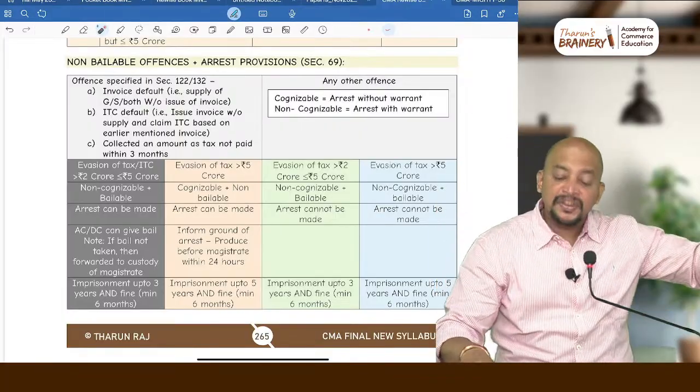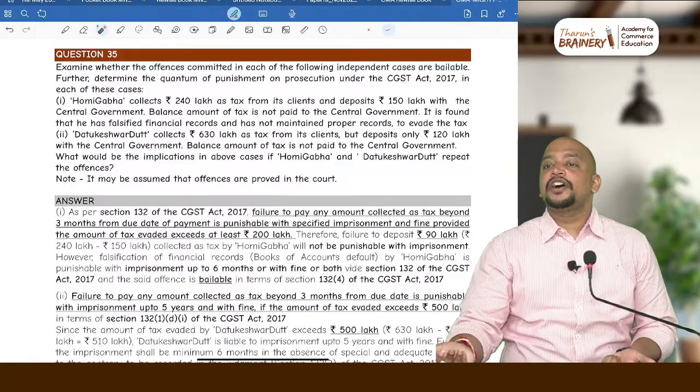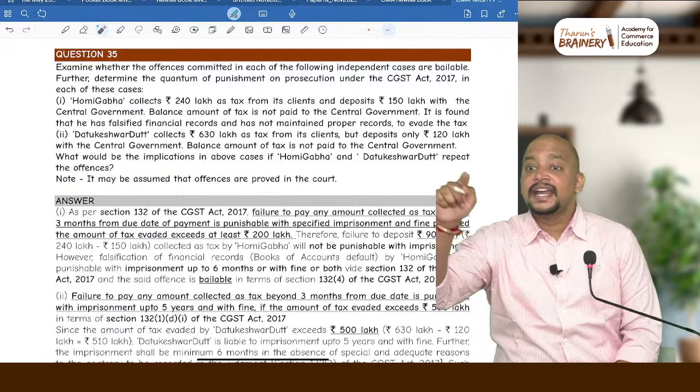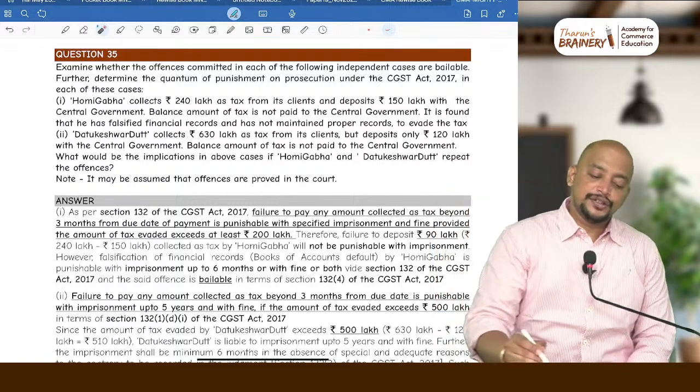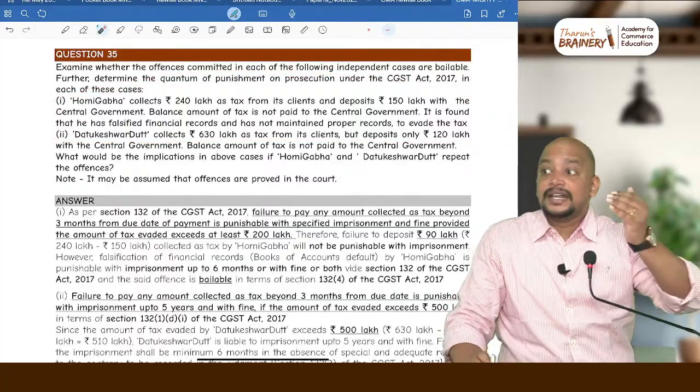Okay. Now, is books of account default given in this list? No. Books of account default is not given in this list. What is the list? IIC. Books of account is not there. So therefore, there is no question of bailability for this. Is it clear here? Understood? Next, look into another question.